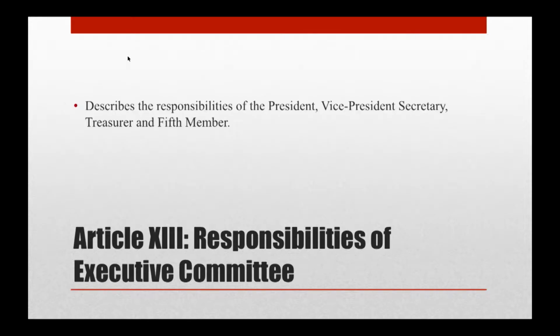So this here is Article 13, which is responsibilities of our executive committee. Our executive committee consists of president, vice president, secretary, treasurer, and fifth member. So it is 6 sections in this article. And I'll just kind of read maybe a few of them just so you can see what's in our Constitution.